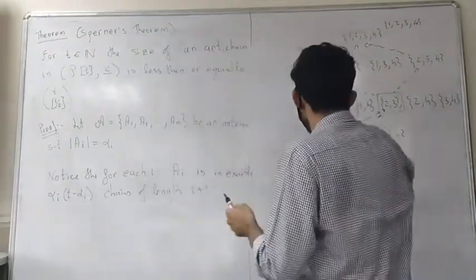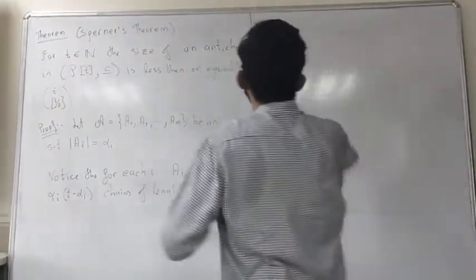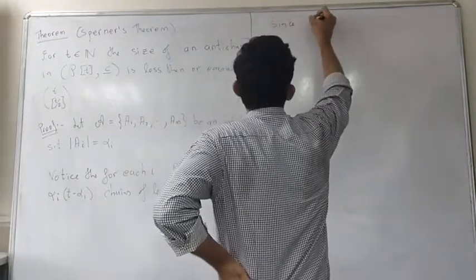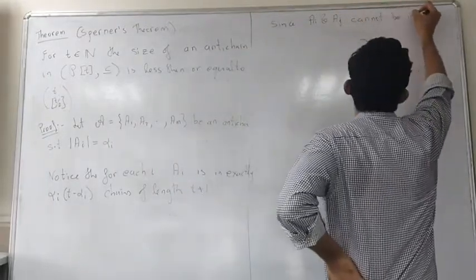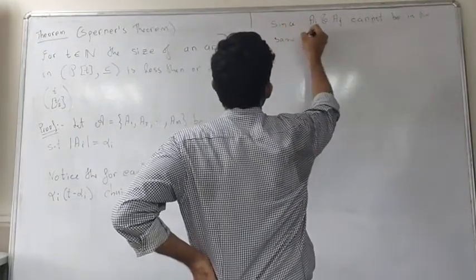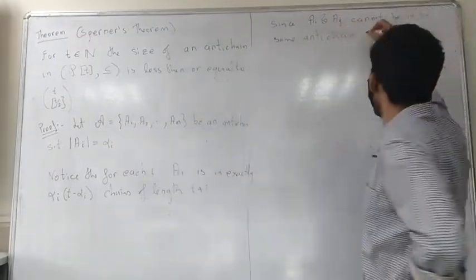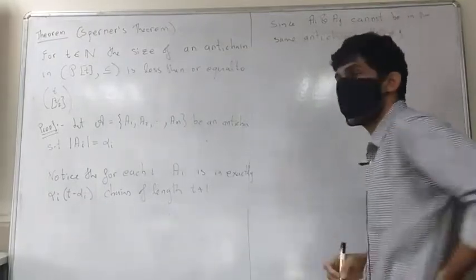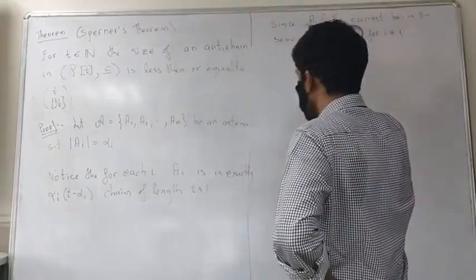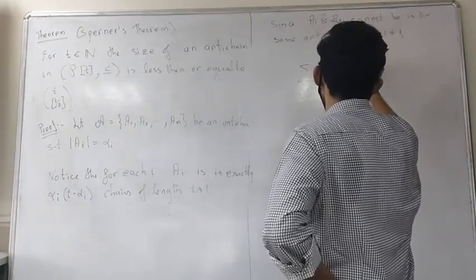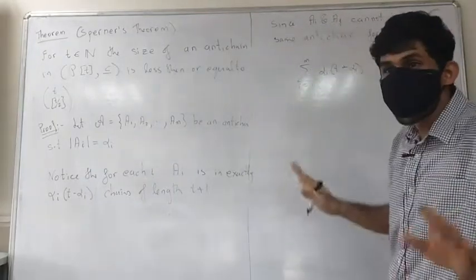Okay, so therefore what happens is, if you sum up all these maximal chains, since a_i and a_j cannot be in the same antichain, for i not equal to j, what happens is the summation of all these alpha_i times t minus alpha_i, i going from 1 to m, these will all be distinct chains, right?